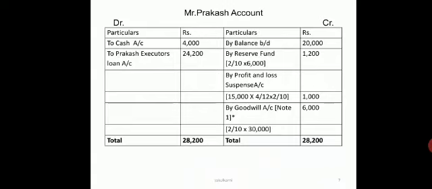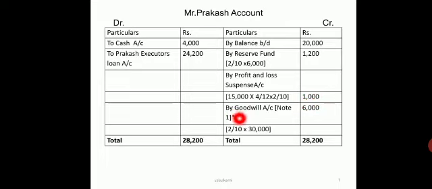When the deceased partner's capital account is prepared, it should be in the same manner. Mr. Prakash's account: I'll take the balance, whatever is his capital, 20,000. You're having reserve fund, his share is 2/10. So I will take only 2/10 of 6,000, that is 1,200. Next, the profit and loss suspense account is based on the last year's profit. So last year's profit is 15,000 into 4/12 into 2/10. It amounts to 1,000.